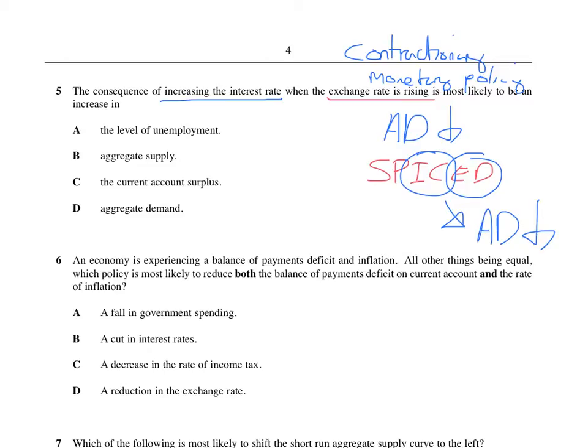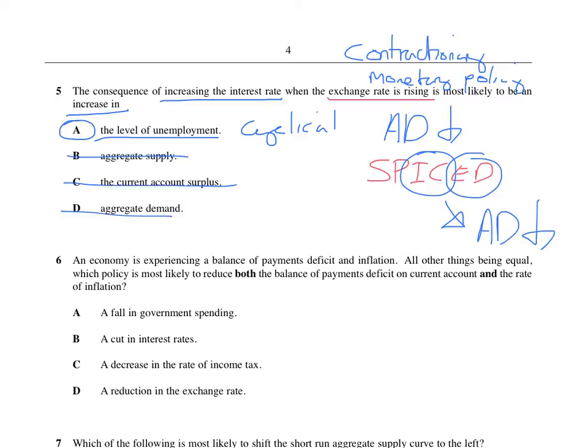So the question basically is, what's most likely to happen if there's a decrease in AD? And it would be an increase in unemployment, because there'd be an increase in cyclical unemployment. The other ones are just wrong. Simple as that. That's the right answer.